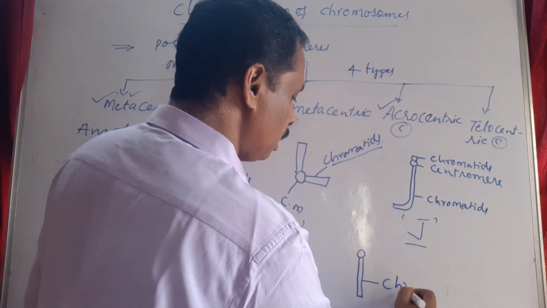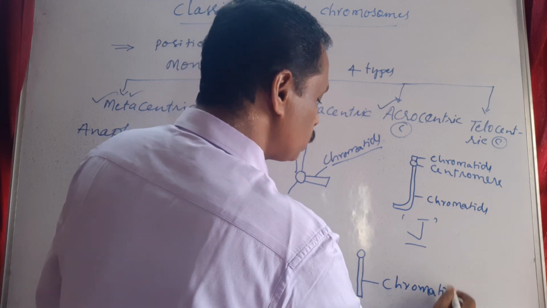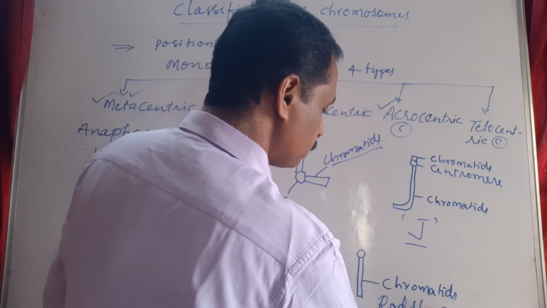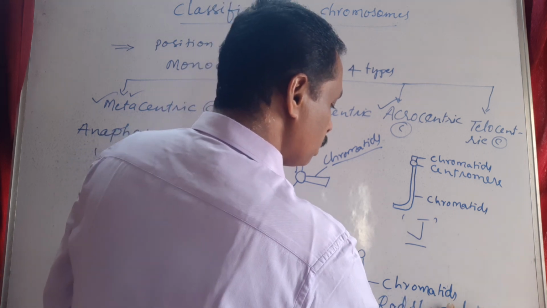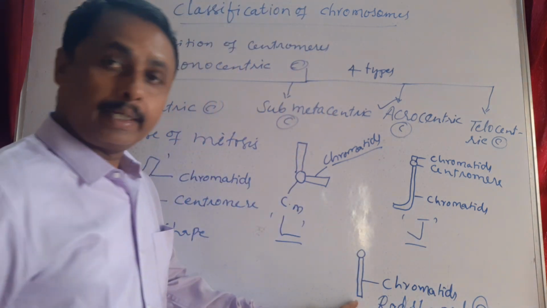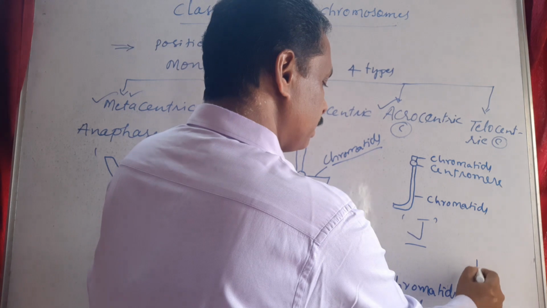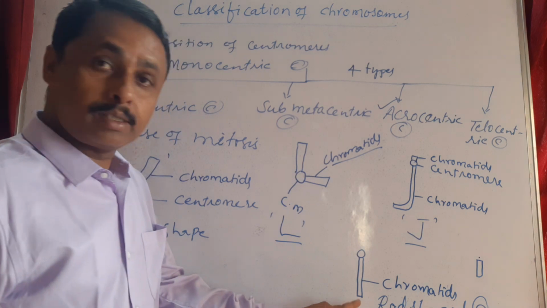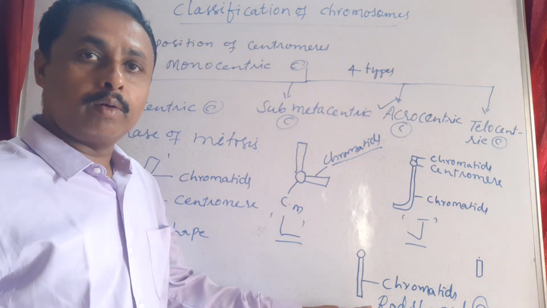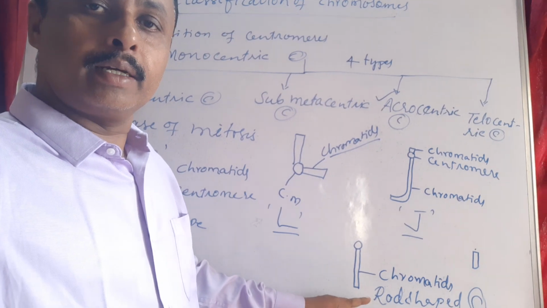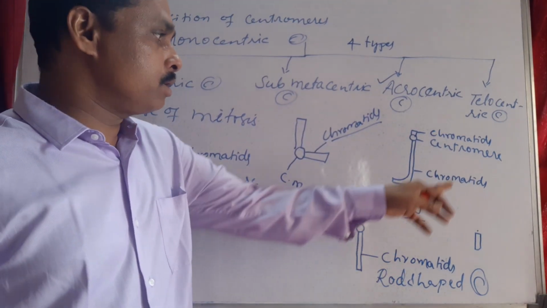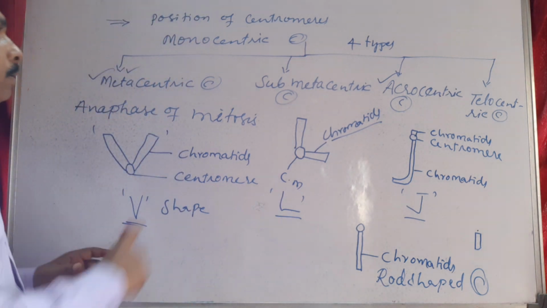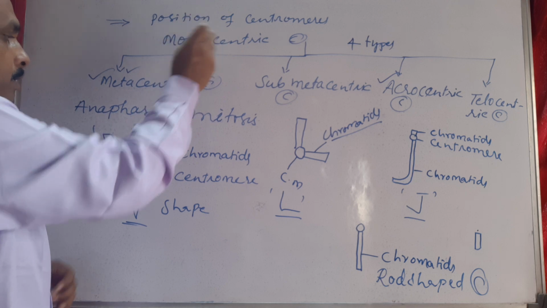It shows a rod-shaped chromosome, looking like the letter I. So this is called telocentric chromosome. These are the different shapes of chromosome based on position of centromere of monocentric chromosomes.